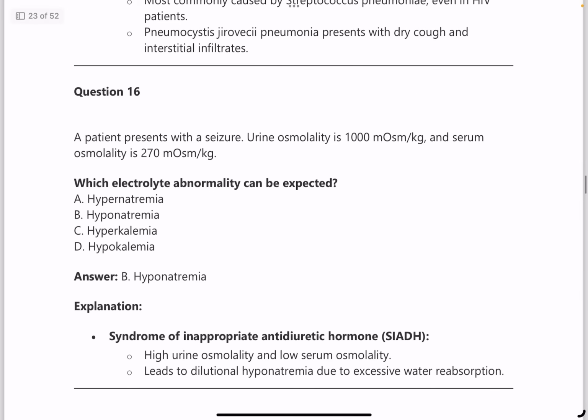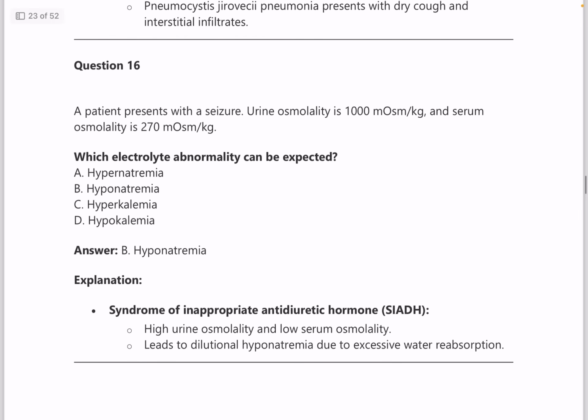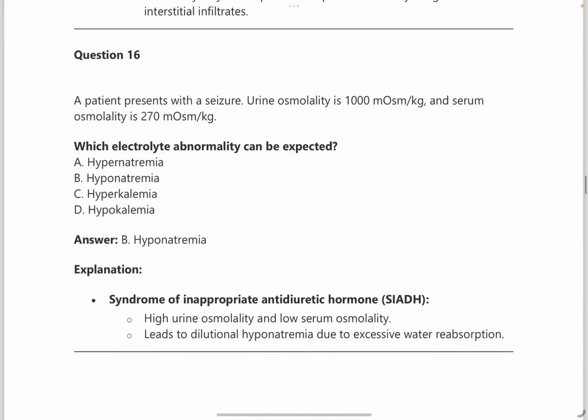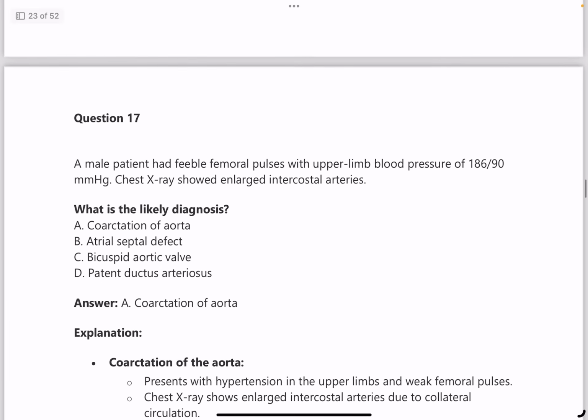Next, question number 16. A patient presents with seizure. Urine osmolarity is 1000 and serum osmolarity is 270. Which electrolyte abnormality is expected? Answer is hyponatremia. Next question.